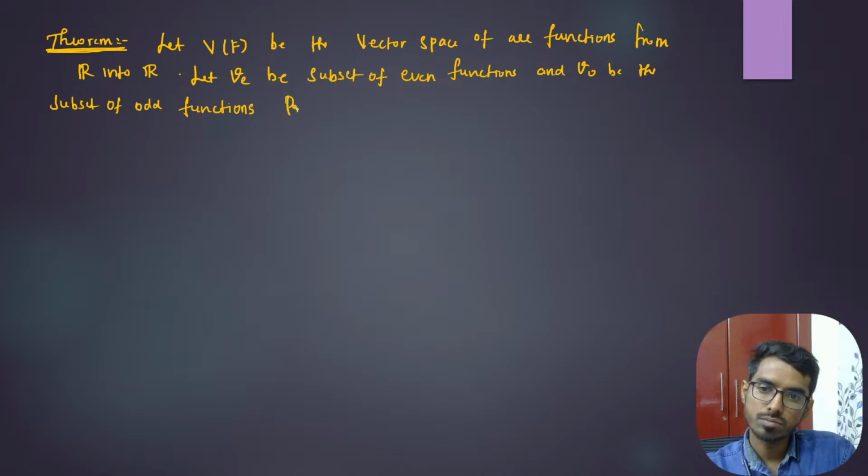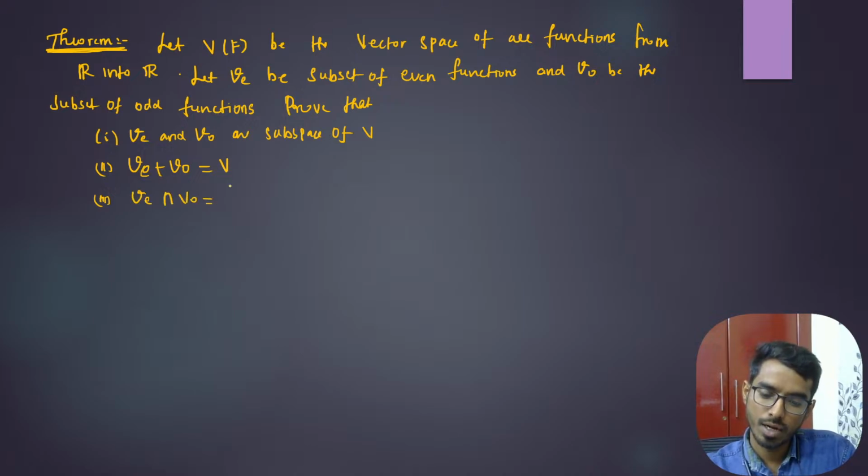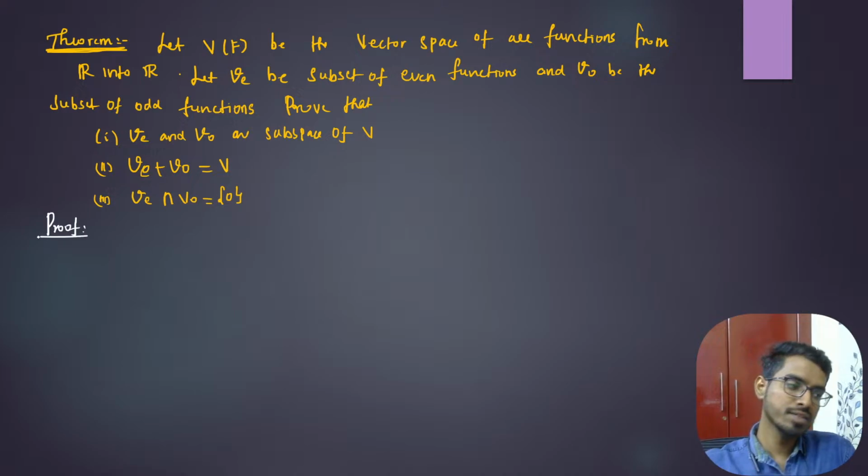Prove that Ve and Vo are subspaces of V, and you also prove that Ve plus Vo gives V, and then prove that Ve intersection Vo contains only the zero function. So we need to prove these three things here.